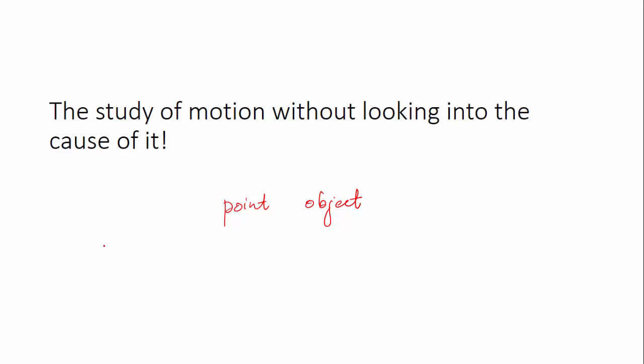So our aim is to find out the relation between these two questions, where and when. That is, as the time goes on, how the object's position changes. So position as a function of time, you can say in some sense, that is what you study in kinematics.